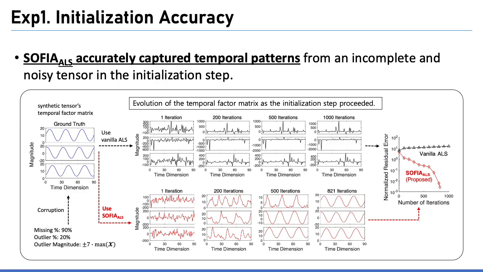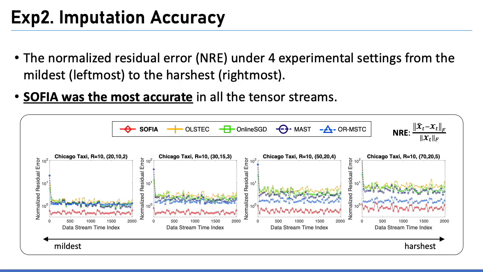underlying patterns. We measured how accurately SOFIA estimates missing entries. SOFIA was the most accurate regardless of the degree of missing data and outliers. This is because SOFIA discovers temporal patterns behind the noisy and incomplete data and accurately predicts the entries in the next time step using the Holt-Winters method. Based on the predictions, SOFIA filters out outliers, and thus SOFIA is robust to outliers.